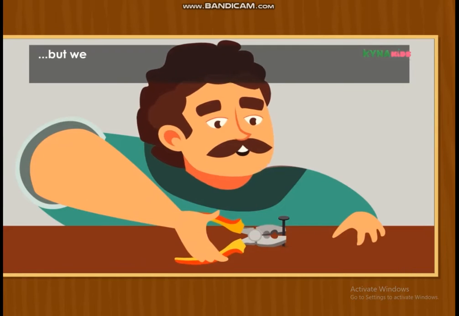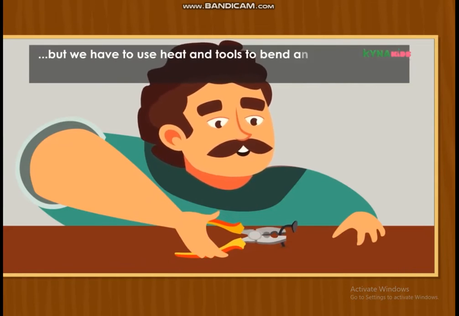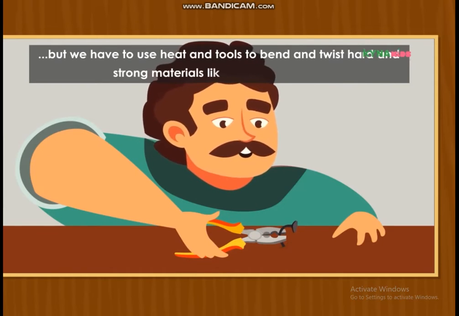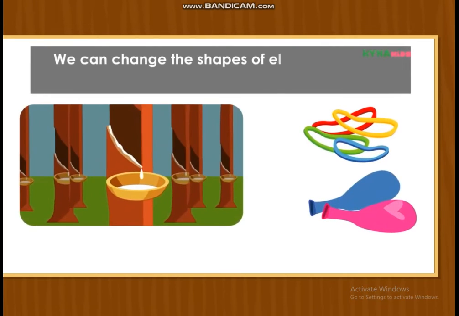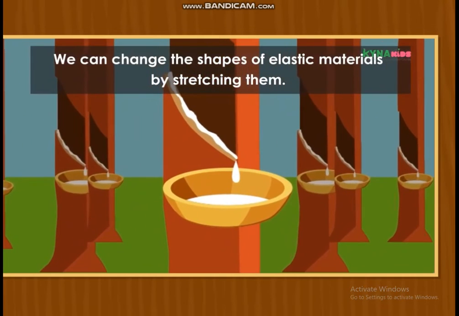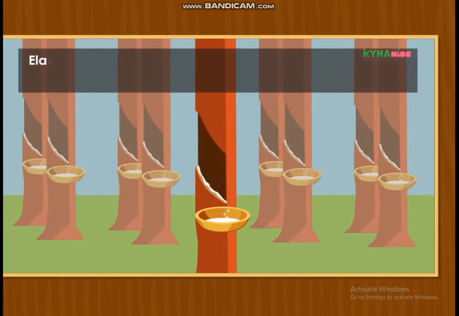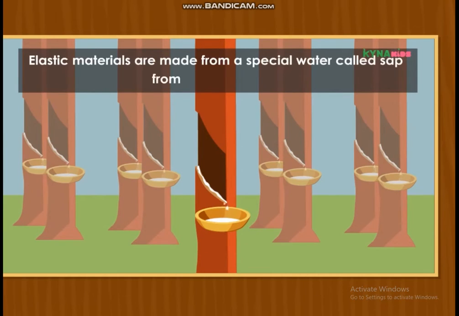But we have to use heat and tools to bend and twist hard and strong materials like metal and glass. We can change the shape of elastic materials by stretching them. Elastic materials are made from a special water called sap from the rubber tree.